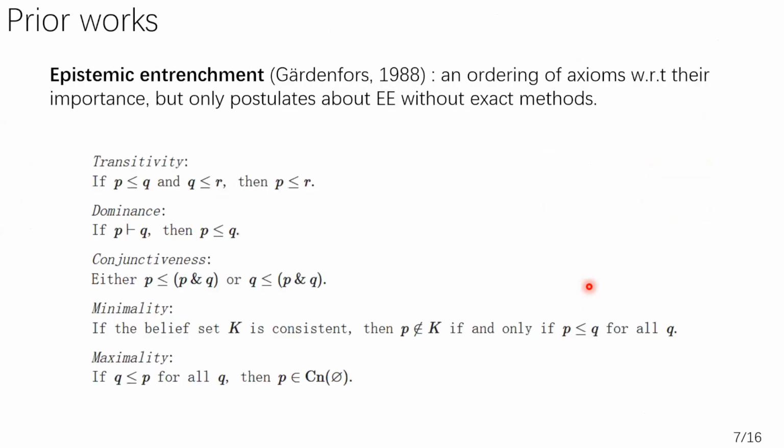We are not the first to identify such a problem and try to solve it. Perhaps the epistemic entrenchment, that is an ordering of axioms with respect to their importance, is the most well-known early work in this field. But Gärdenfors in 1988 only proposed a set of postulates about how this ordering should be, but did not have a concrete computing method.